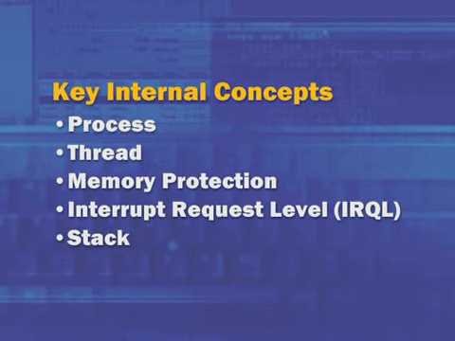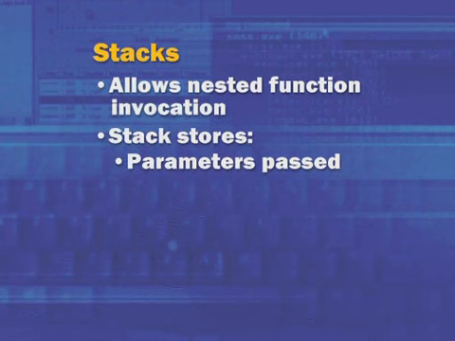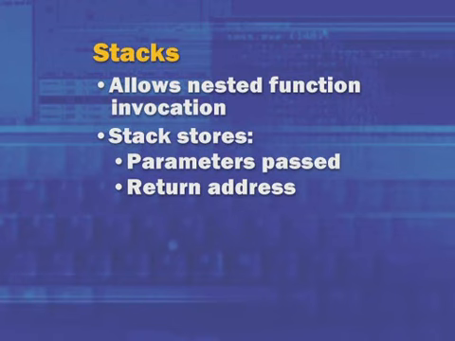Another key resource to analyze crashes on Windows is the stack. The stack represents the data that the hardware records and that the device drivers that are calling operating system functions record that allow nested function invocation. So in other words, when a device driver calls the operating system, it's information that's stored on the stack that is used to pass parameters to the operating system and then to return back to the function that called it. So the stack stores the parameters passed, the return address, and then local variables, information local to the function that's